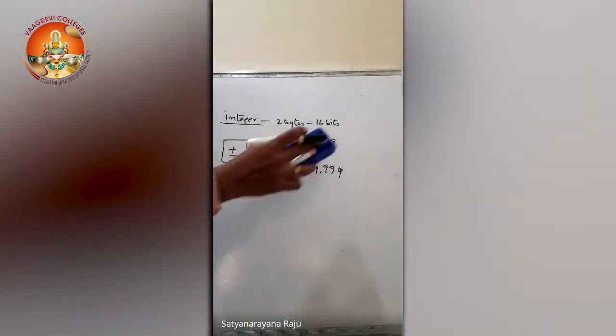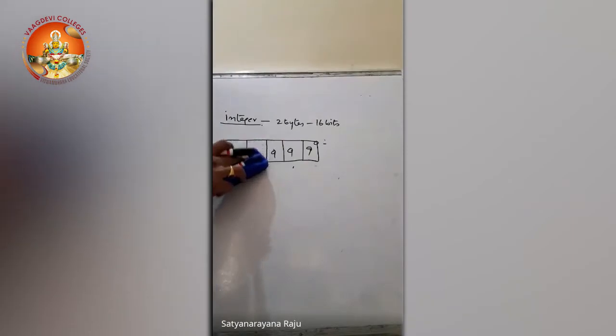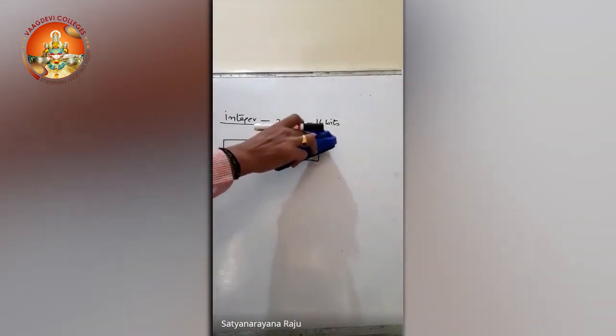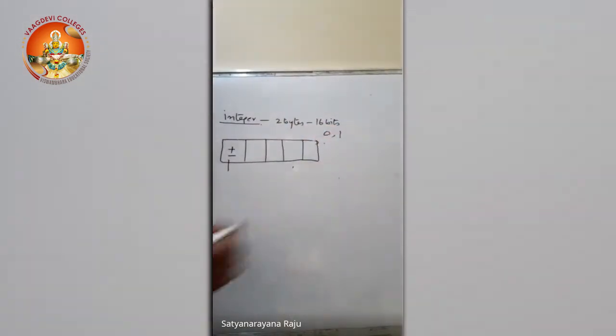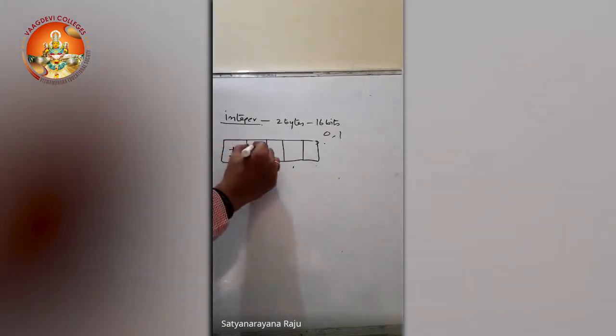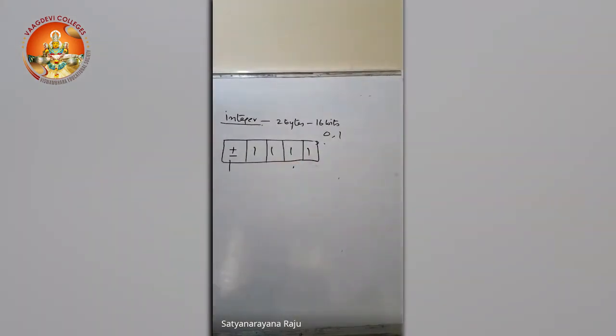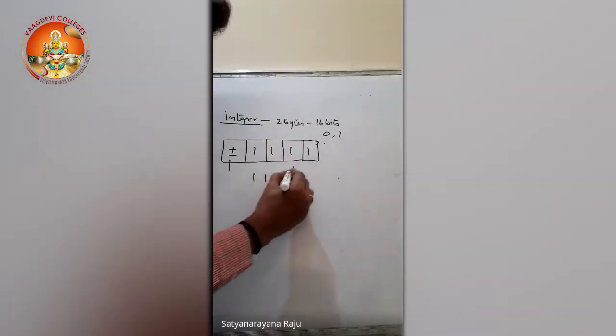So if I use the binary number system here, what are the binary numbers? 0 and 1, only 2 digits are there. 0 is the first digit, first bit, and 1 is the second bit. Only 2 bits are available in binary. So if I take 1, 1, 1, 1, whatever value we get in decimal will be the range. What is the equivalent decimal value for 1, 1, 1, 1?